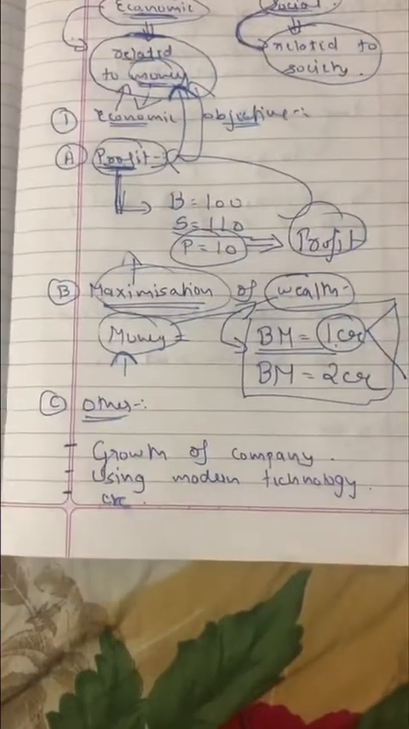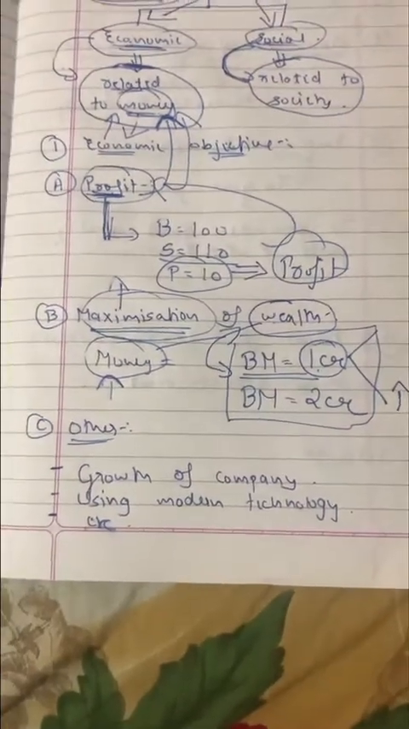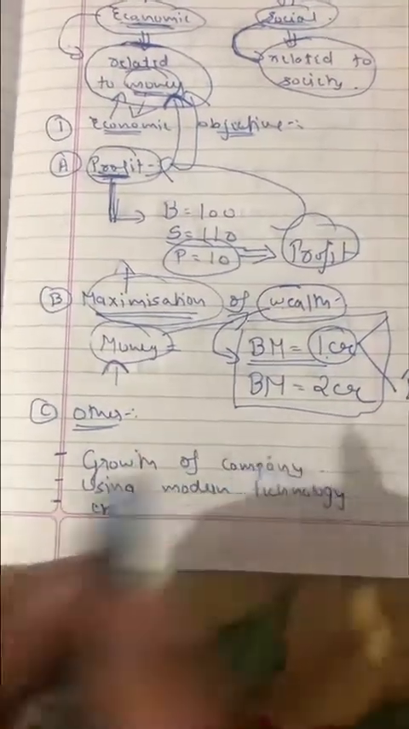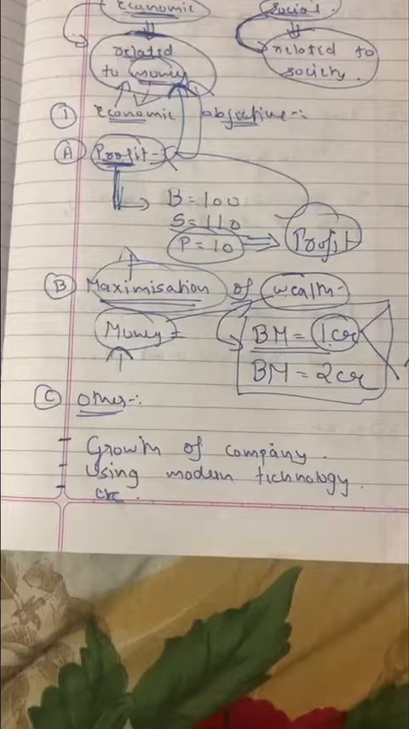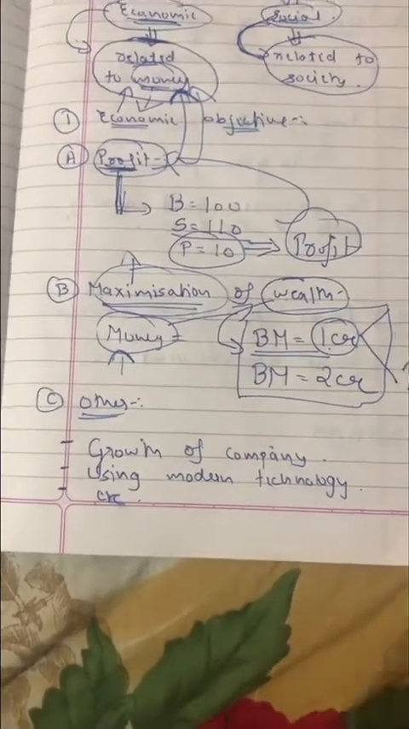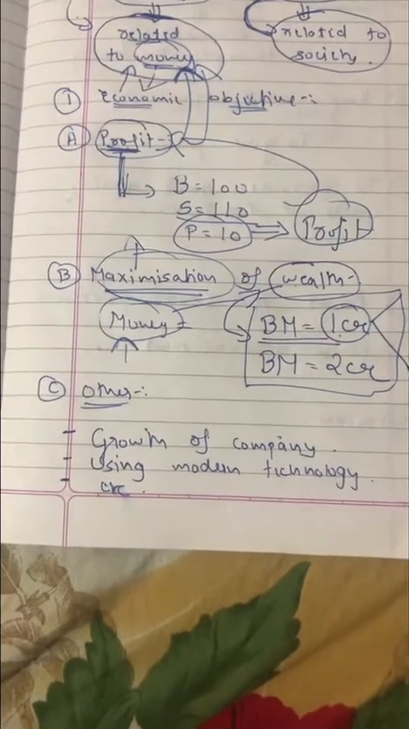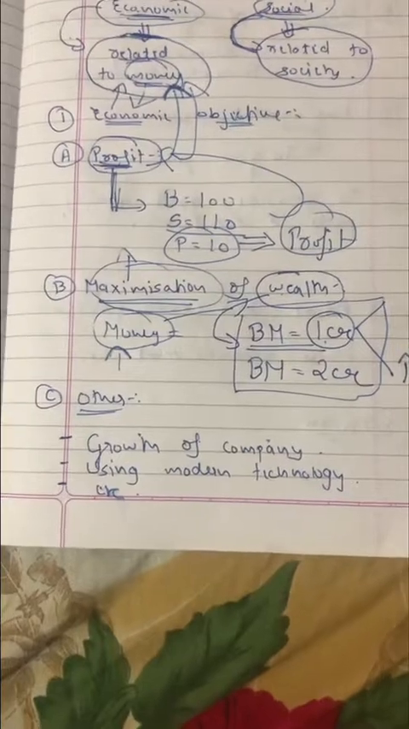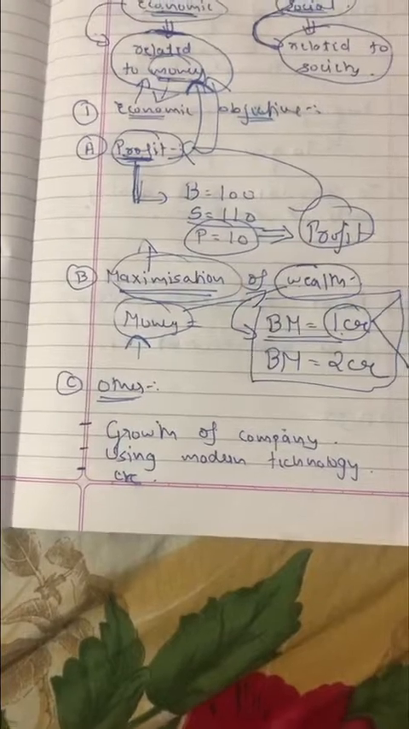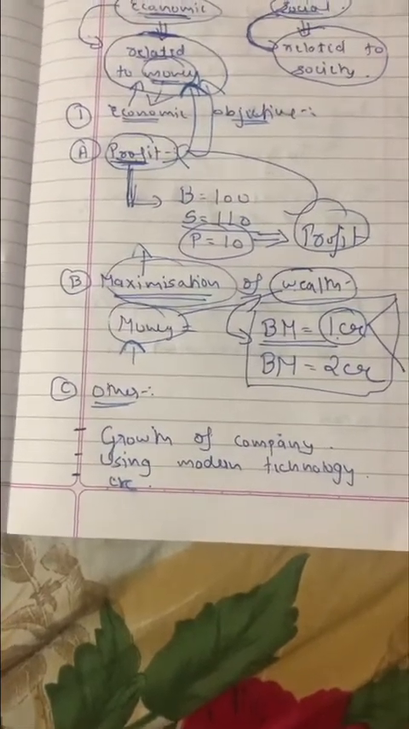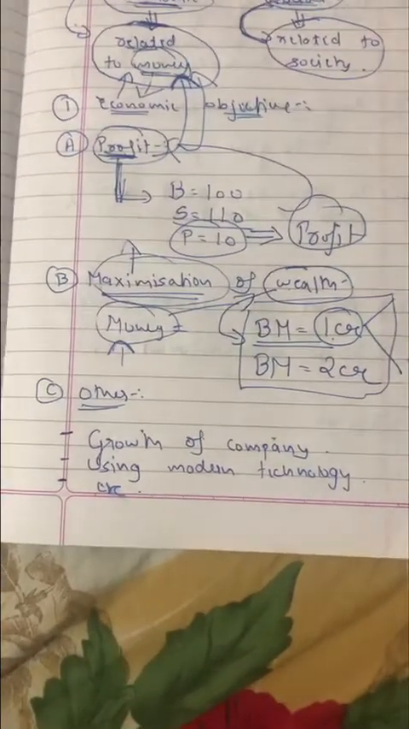And the last one is others. Others is not important, but you have to understand what are the other economic objectives related to money. Growth of company, you want your company to grow, right? If you are having one factory, you will want to have 2 factories. If you are having 2 factories, you will want 4 factories, and this goes on and on. You want to grow your company using modern technology. Modern technology generally means that you want to use high-end sophisticated machineries, good products, good technology in your organization.